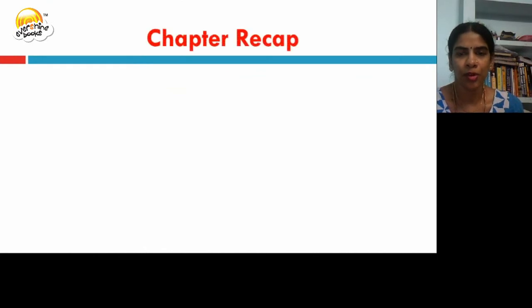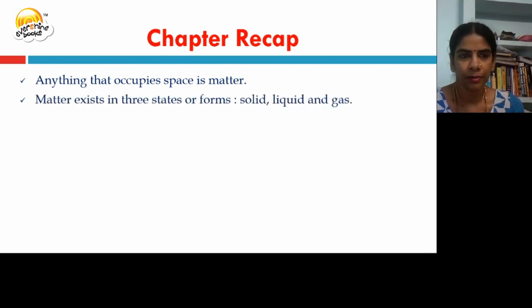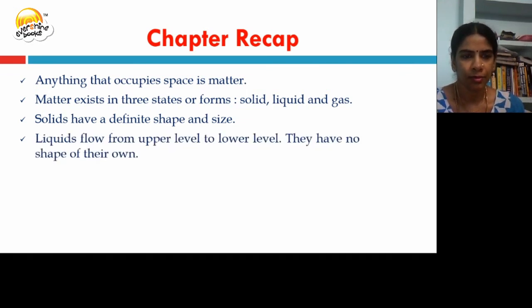Let us have a chapter recap. Anything that occupies space is matter. Matter exists in three forms: solids, liquids, and gases. Solids have a definite shape and size. Liquids flow from upper level to lower level.